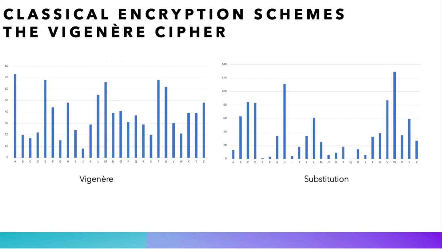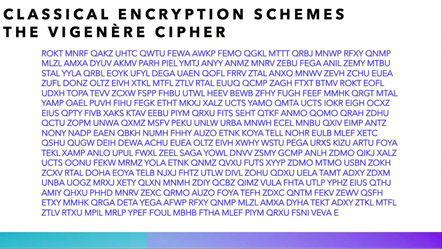For our purposes, we suppose that the attacker knows the length of the key, and in our case, the key is math and its length is 4. Thus, we start putting our ciphertext into blocks of 4 letters, and so on and so forth. And we notice that we can divide our text into 4 groups of letters in the following fashion.